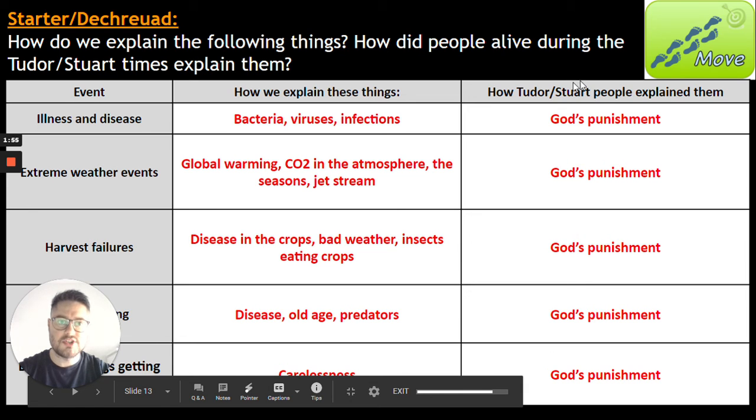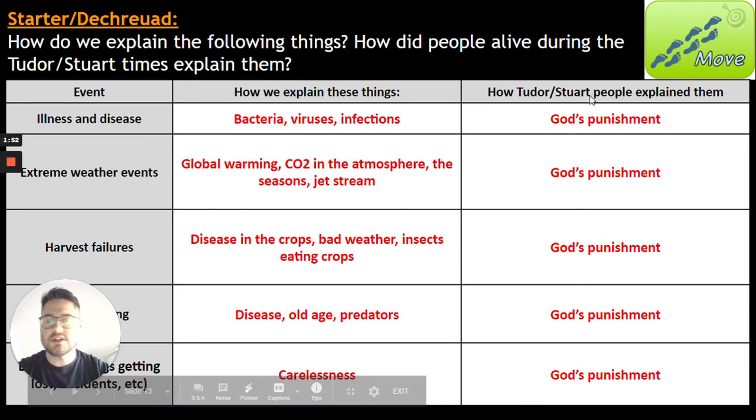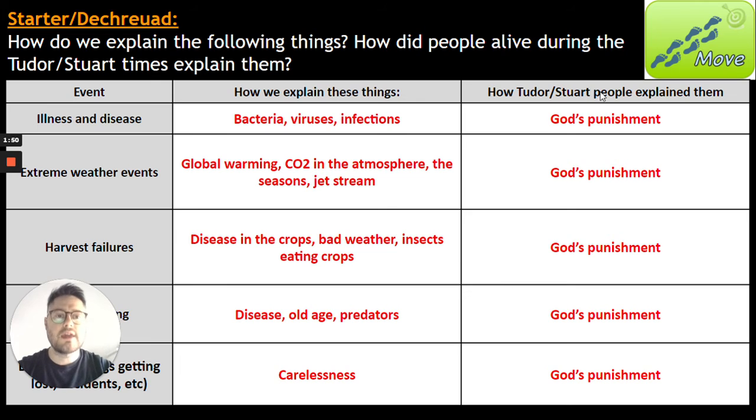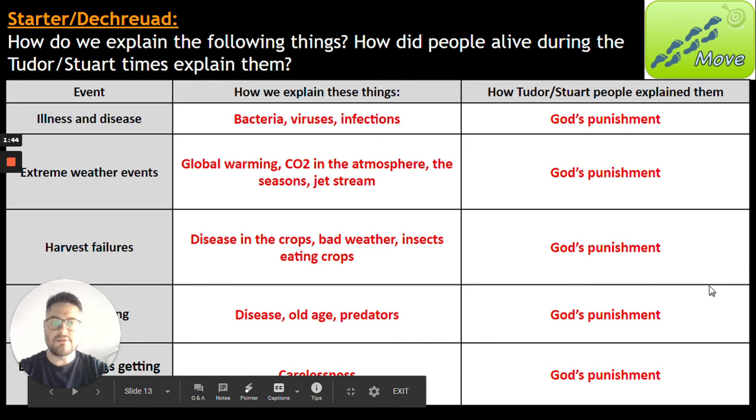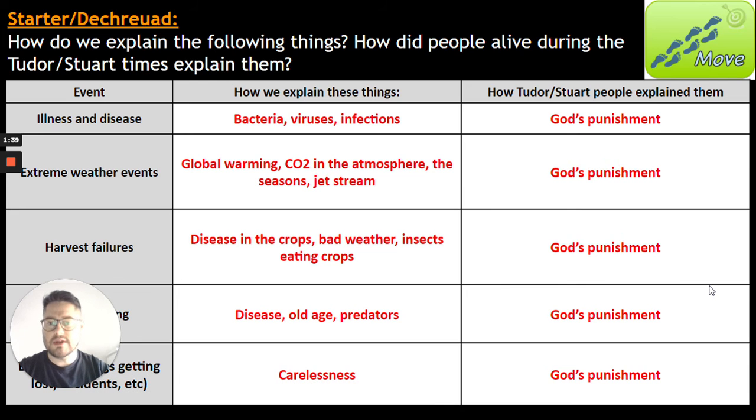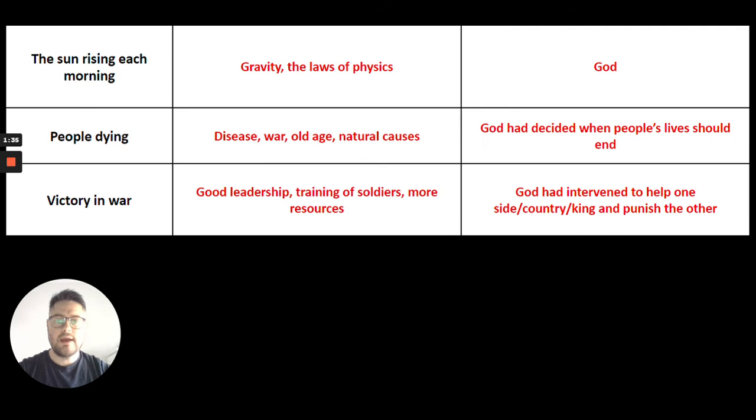Okay, the Stuart, that's just the surname of the kings, in fact, of the kings who came after the Tudors. All right, that was their surname. So the main thing is that they believe God is punishing them for all these things. So pause the video here if you need to and add any of these in. And then for the others, these are the other answers as well. Okay, so you can pause the video here and add these into your booklet.